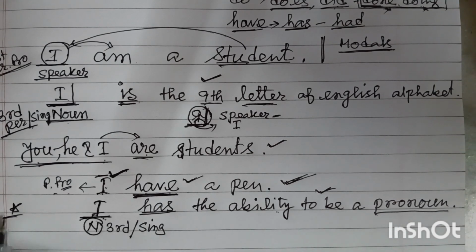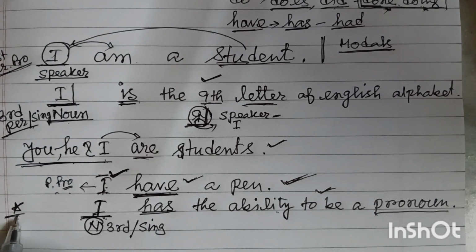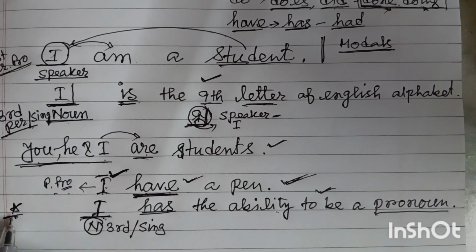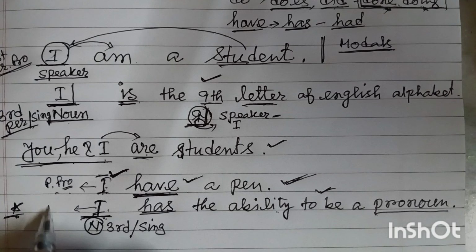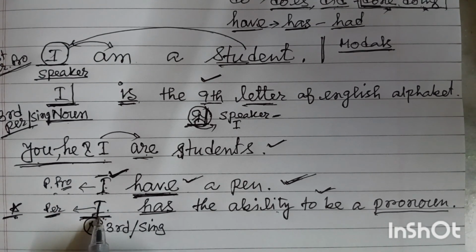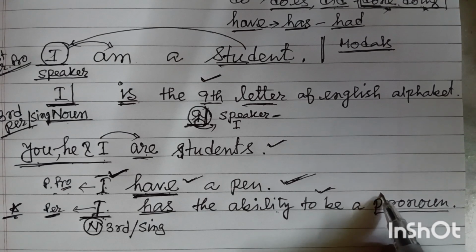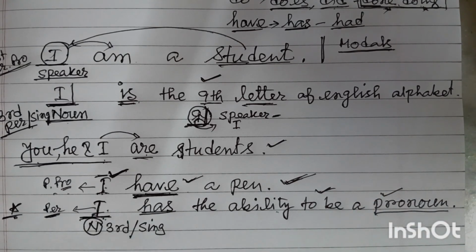If we write this down, it will not become a personal pronoun like I. Here, this term, this symbol, and this word is similar. I here does not refer to a person. We are saying this symbol has the ability to be a pronoun, and I is a pronoun.